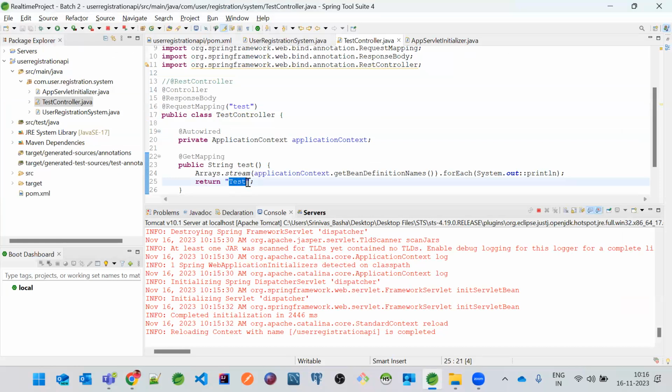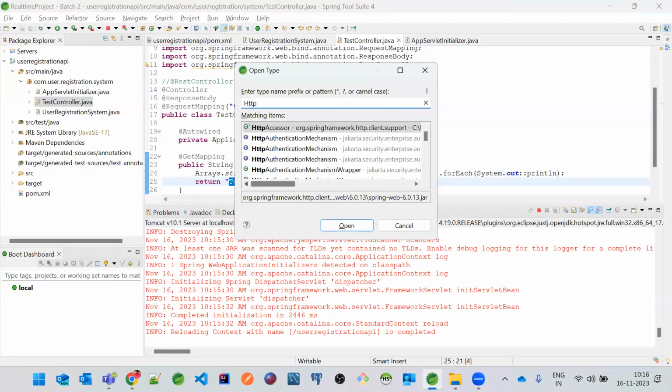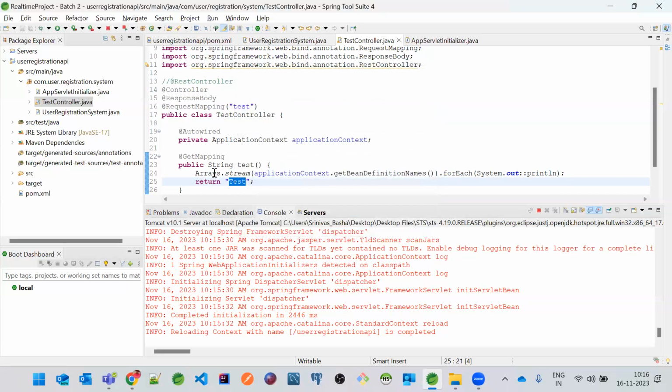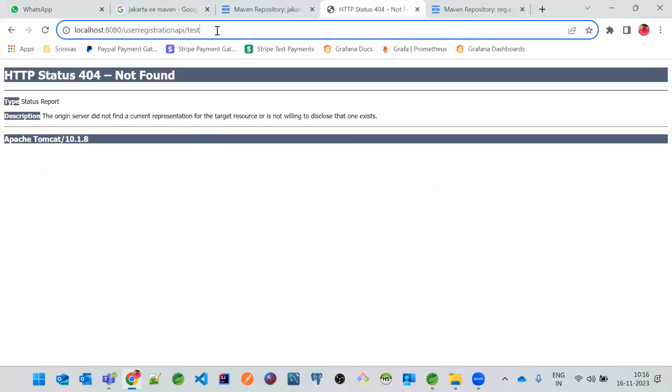So if you just see this, there is something called HTTP response. This is the interface which is automatically added over here. And whatever response we are going to return, by adding this, it will write that response to the HTTP protocol, and the protocol can be understood by the client as well as our server. If this is not there, then probably the response will not be shown on the browser. Okay. So if I just refresh it after adding @ResponseBody, it will just work on the fly.